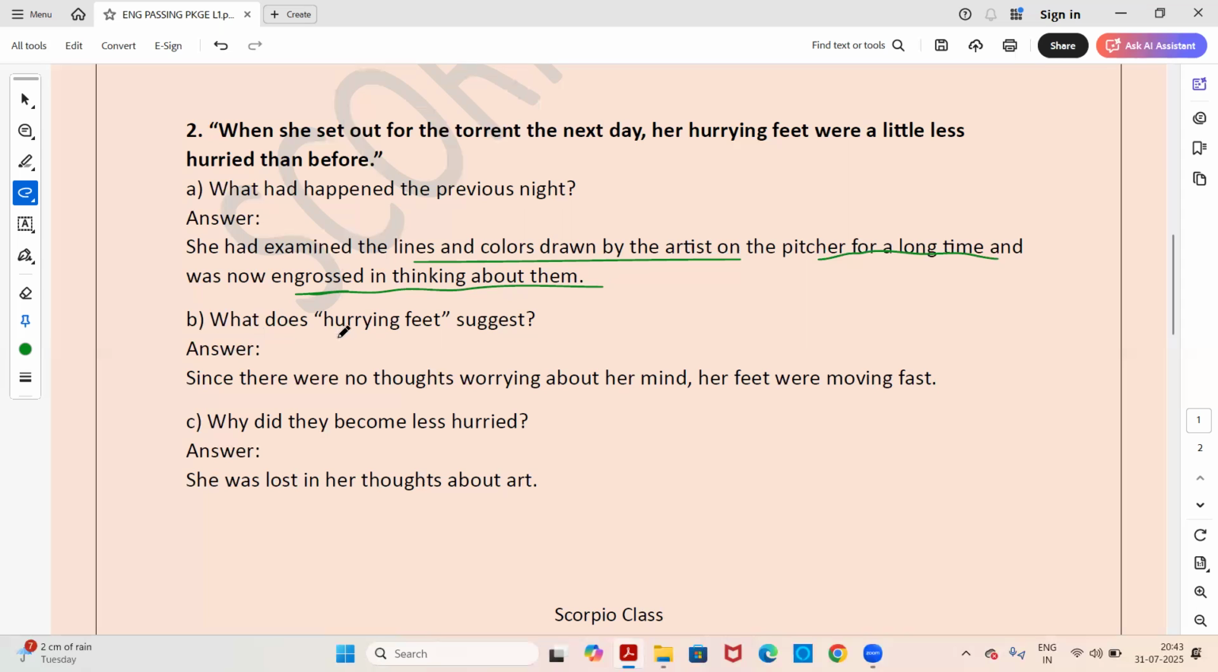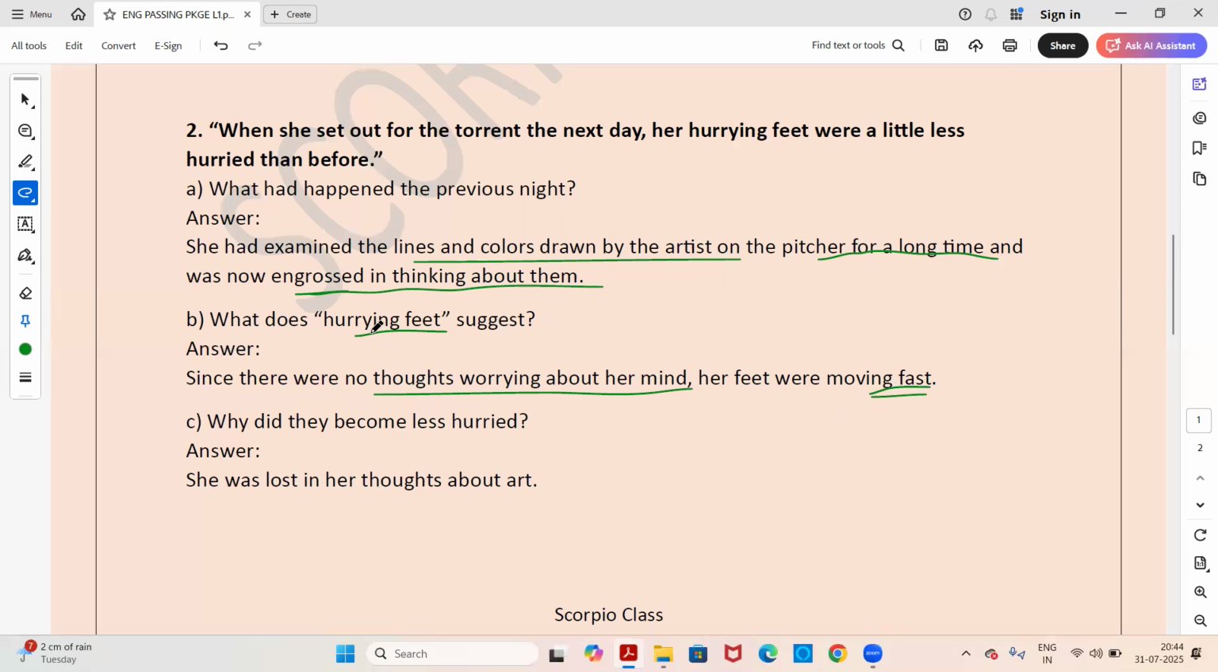Second sub question here is, what does hurrying feet suggest? Answer is, since there were no thoughts worrying her mind, her feet were moving fast. What is hurrying feet in this extract? Hurrying feet means she was walking very fast because there were no thoughts in her mind earlier before she met the artist. Her feet were moving very fast. It was hurried, but later on it became less hurried because she had many thoughts about what is lying in color on the pot.